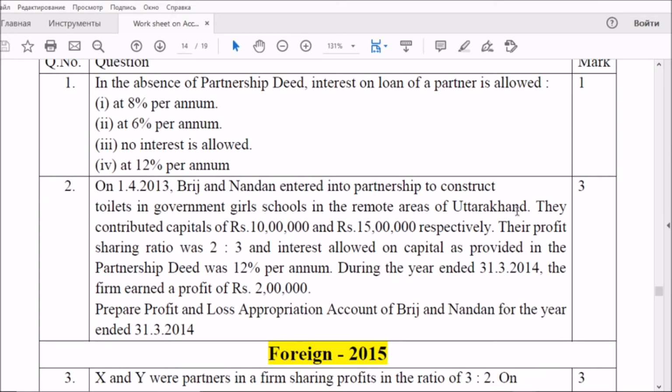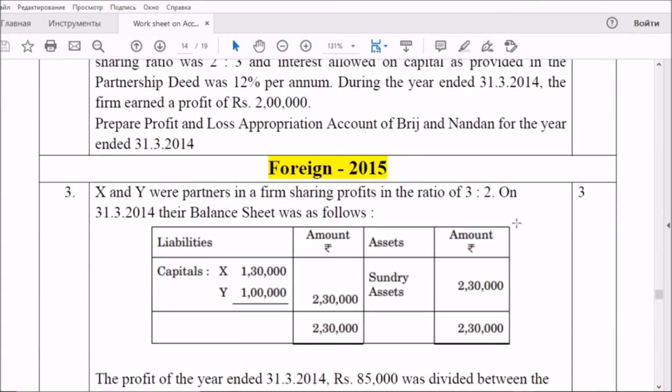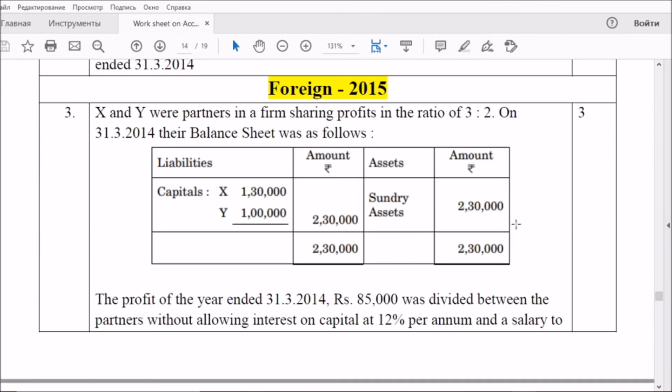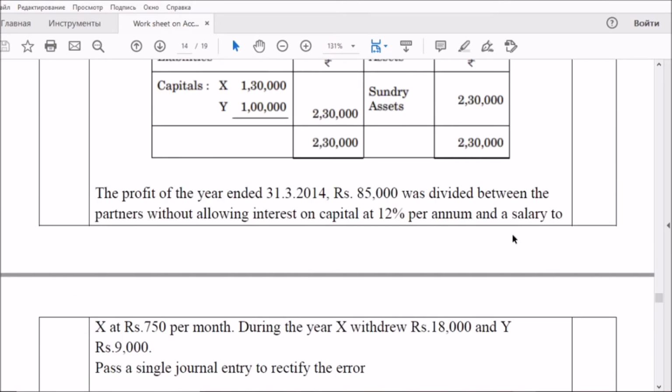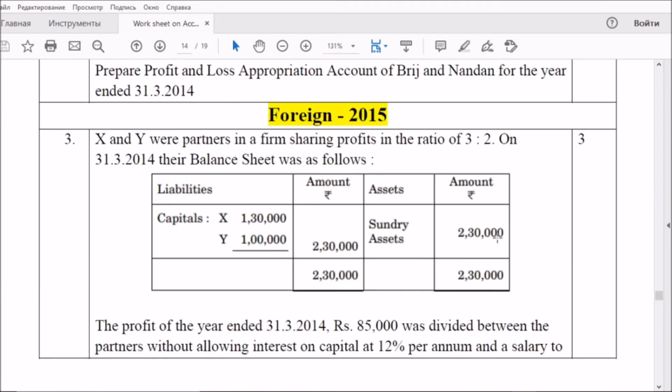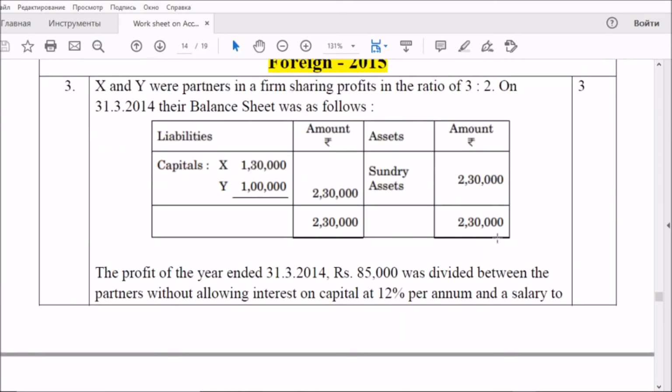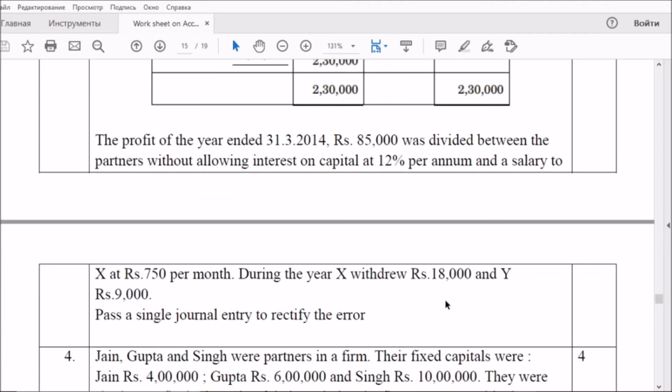And the next question is related to the preparation of a single adjusting entry for the year. You have to keep in mind interest on capital is omitted. They omitted interest on capital. After omitting that item, they prepared the profit and loss appropriation account.